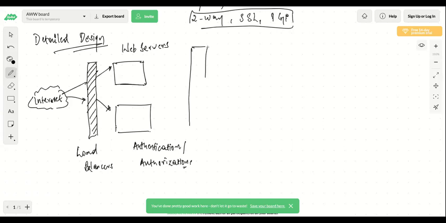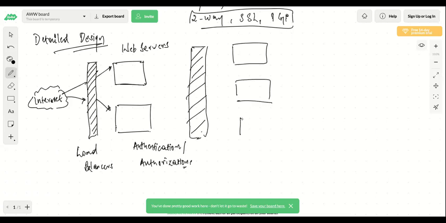They create the request as per the requirement, and then there is a call to your backend service. So again, you have a load balancer, and you can have multiple services in place. Now there can be different kinds of services, so there can be a login service. Login service can be different. So the web server will remain the same for all the requests, but the login service can be different.